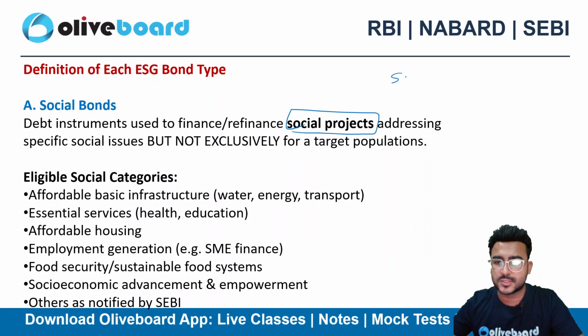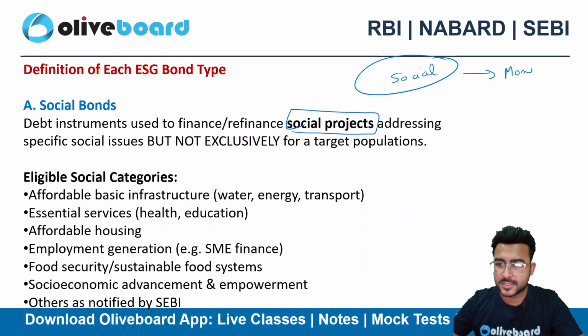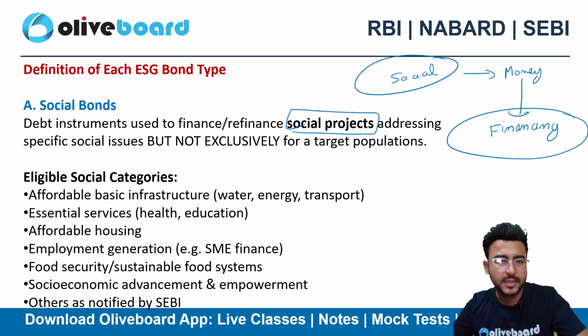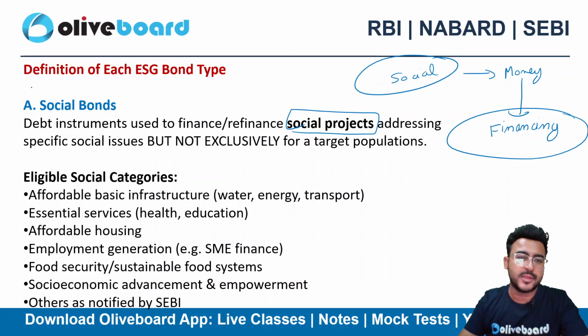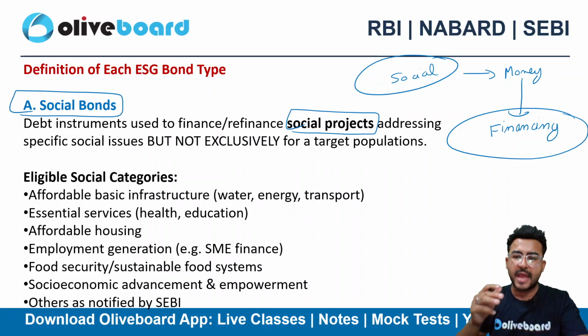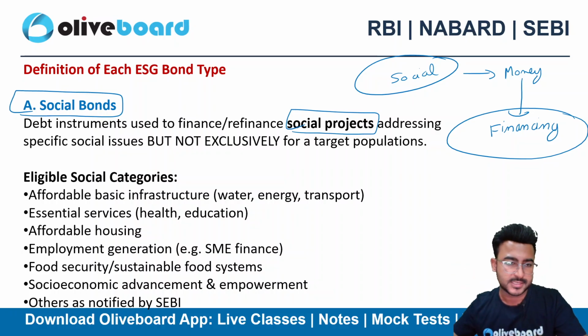Let's suppose there is a social project and I need money for it, so I take a financing or refinancing facility from the general public or an institution. That financing activity will be called financing emanating from social bonds. I will be issuing social bonds in this case.